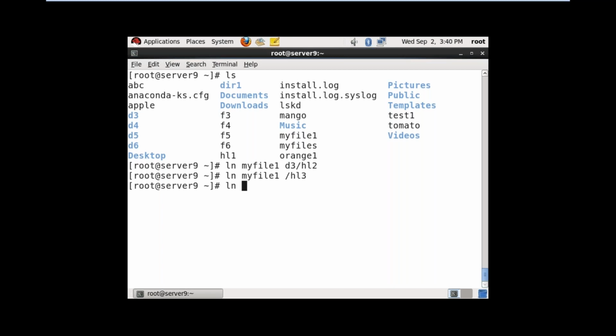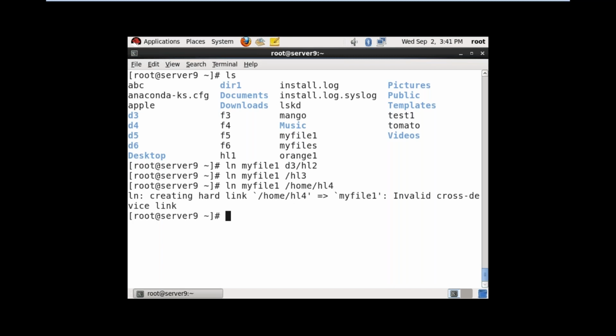Now I tried to link ln myfile1 under /home, hl4. An error will come, because creating hard link, invalid cross-device link. Already I told you theoretically: hard links cannot link across file system directories. Within the file system subdirectories you can link, but slash is a different file system, and home is a different file system. That is the reason it will not allow you to link across file system directories.